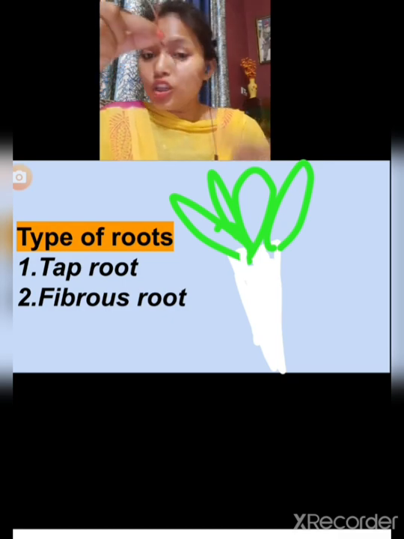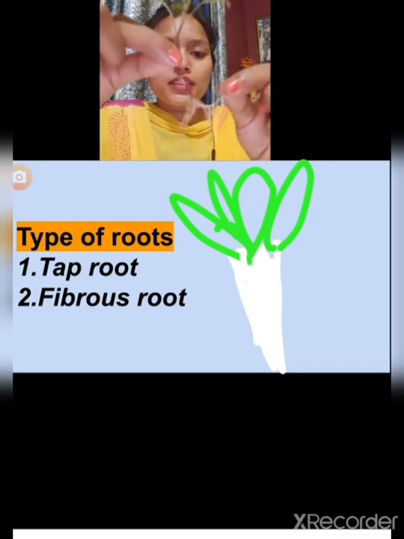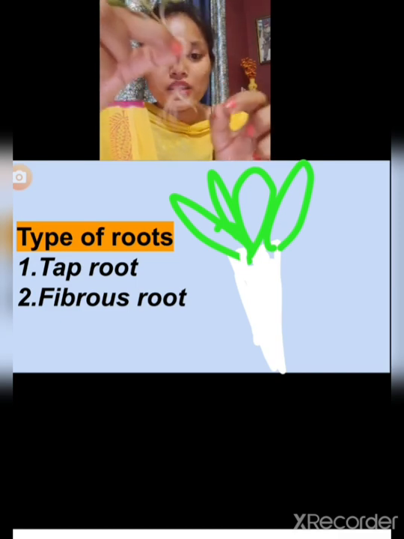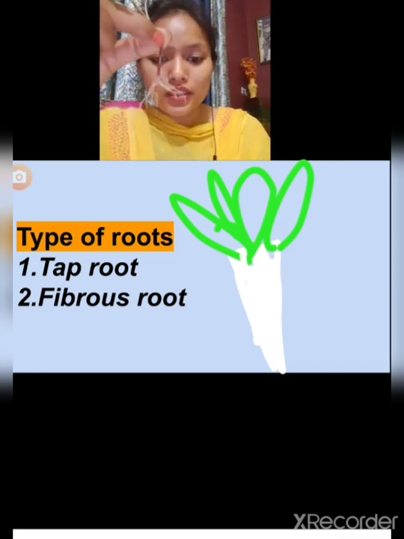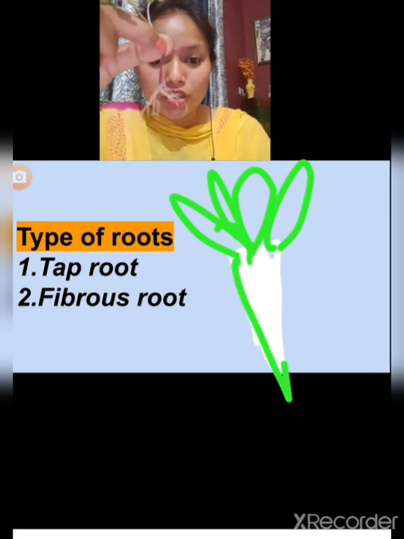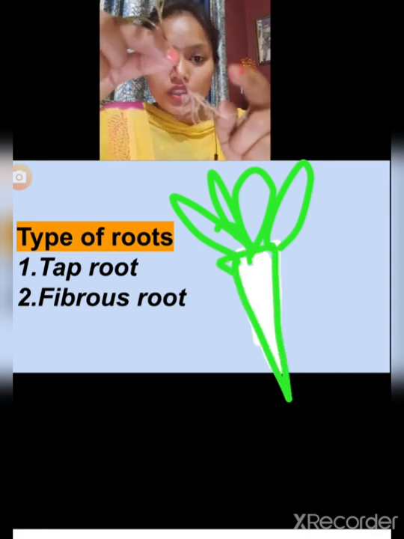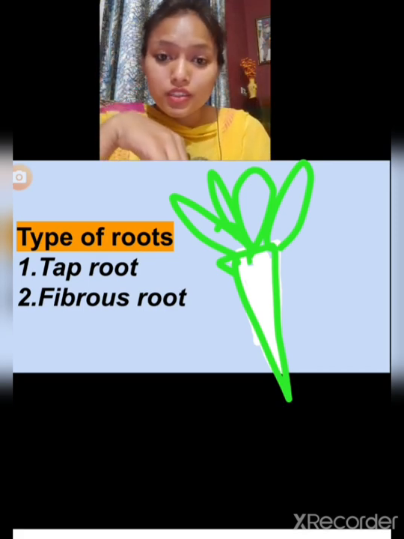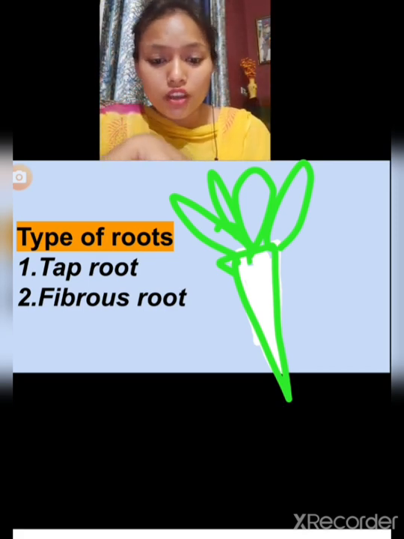Are they the same? No, they are not the same, because this is spread all over. You can see there is no specific line like this. As you can see, the conical shape is not there. Can you see any kind of conical shape in this one? No, there is no conical shape in this. But in the case of radish, you can see a conical shape.